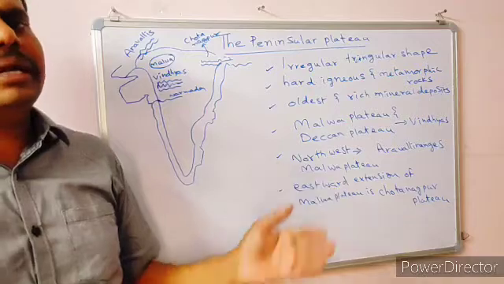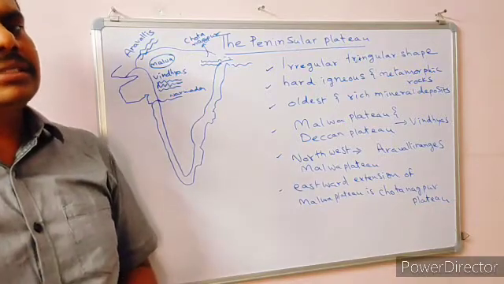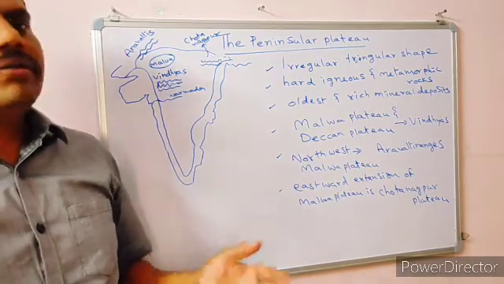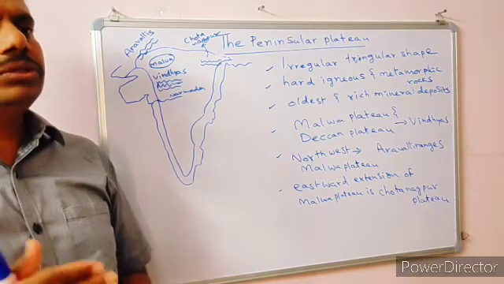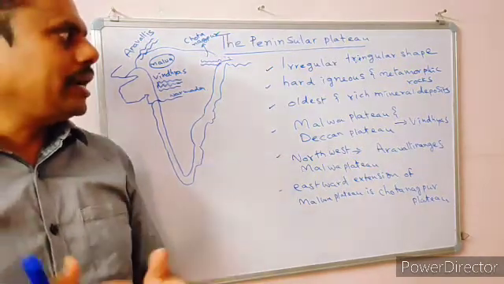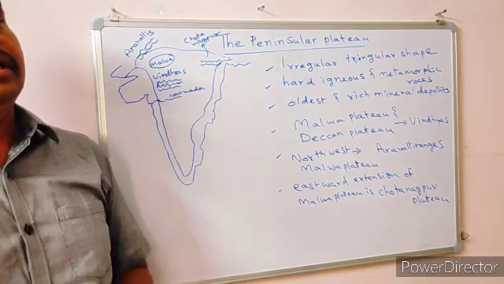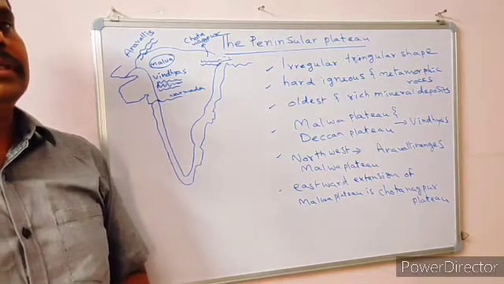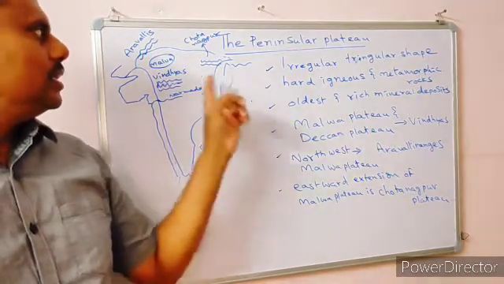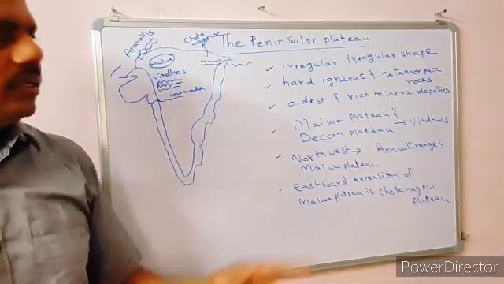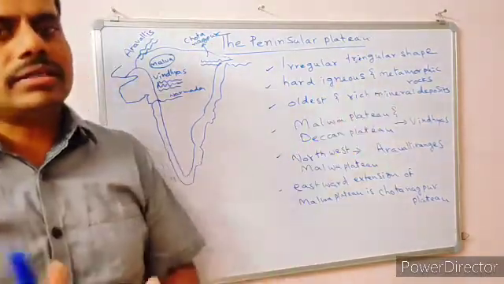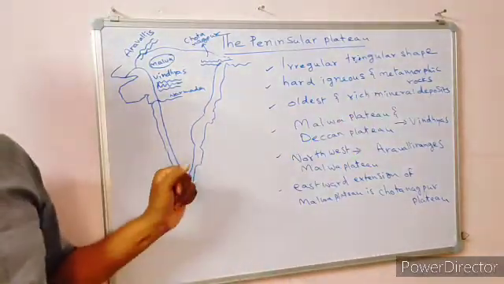See, rocks are of different types. Even sedimentary rocks are also there. Metamorphic rocks, igneous rocks, and in order to know and understand all those rocks, you are going to see types of rocks in the 7th standard. See, this plateau is made up of which rocks? Igneous and metamorphic rocks. And next one.